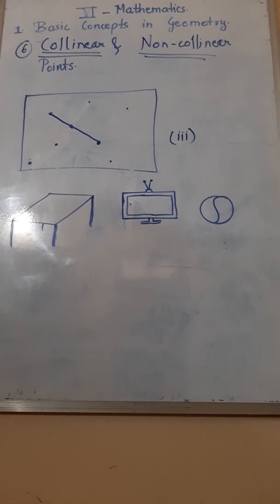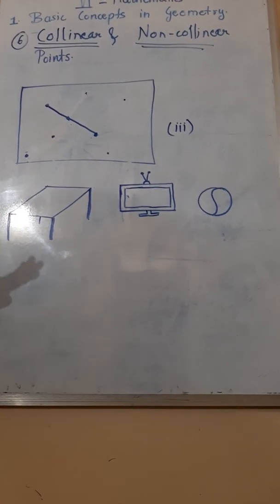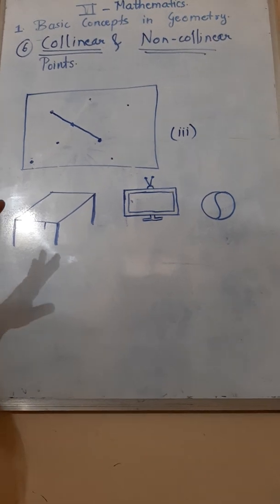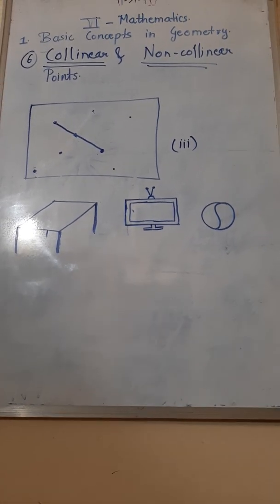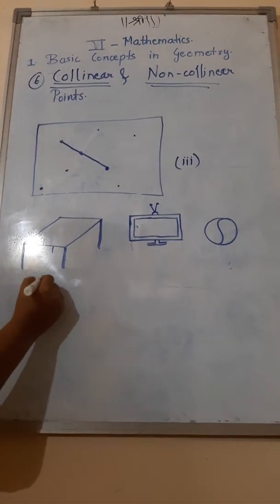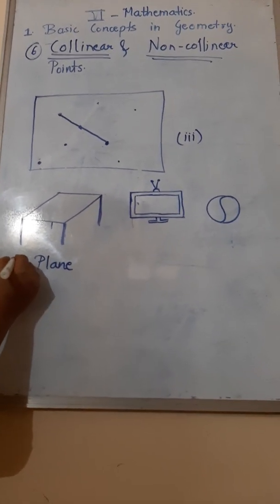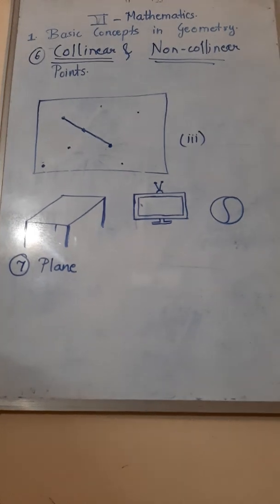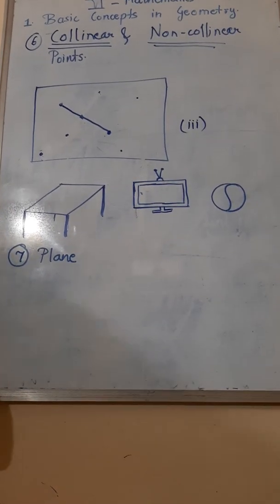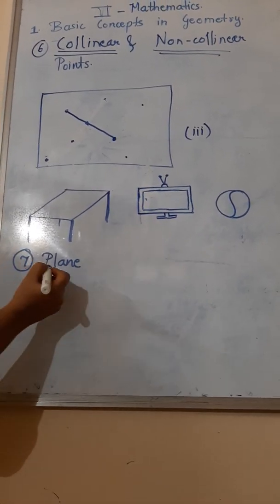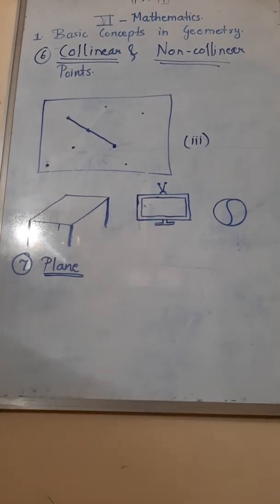Okay, so the surfaces which are flat, are they flat? The first two are flat. So flat surfaces are called a plane in mathematics. See the spelling up here. So surfaces which are flat mean a plane. They are called a plane in mathematics.